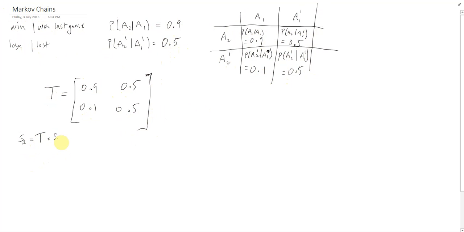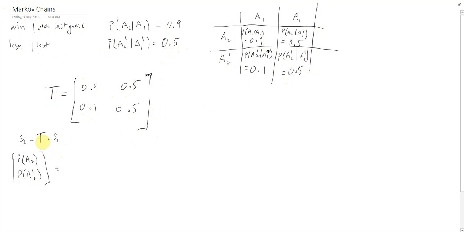And let's call state 1 the probability that they're going to win their first game. Okay. So let me write this in matrix form. We've got the probability that they win game 2, and the probability that they lose game 2